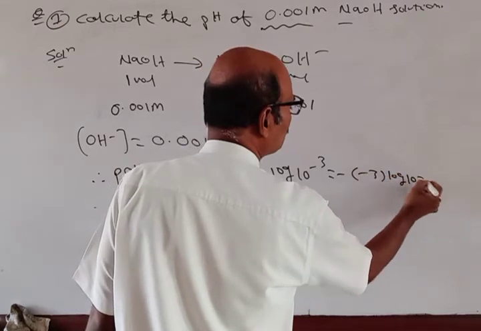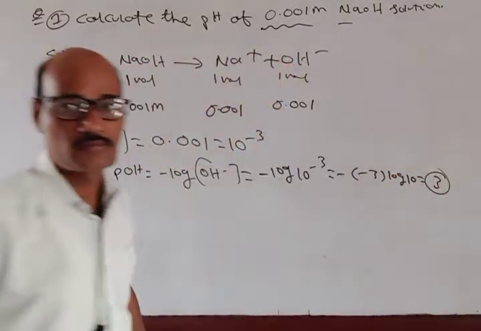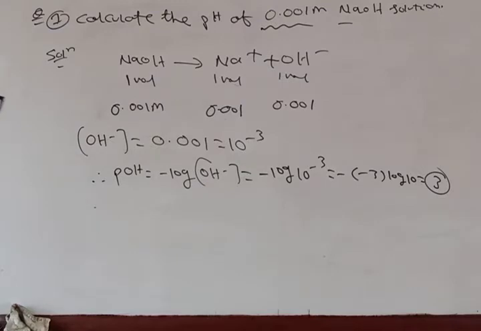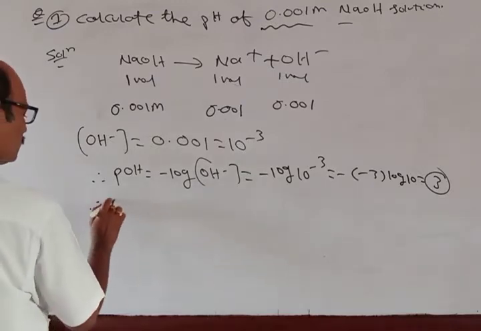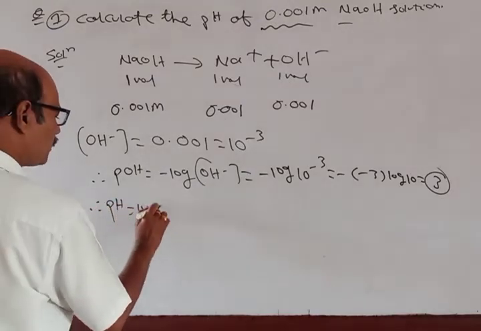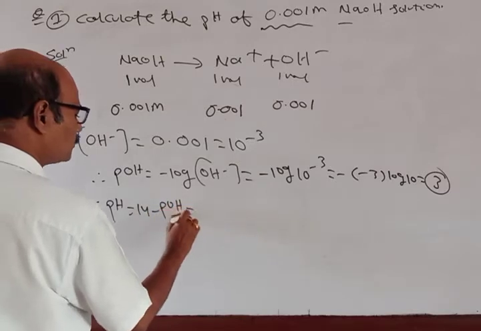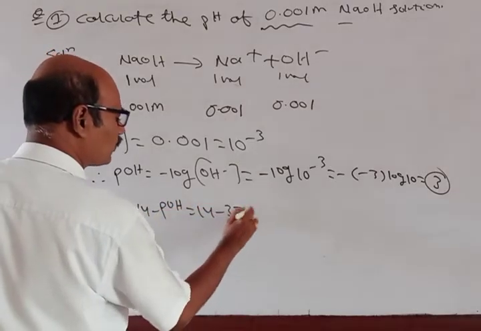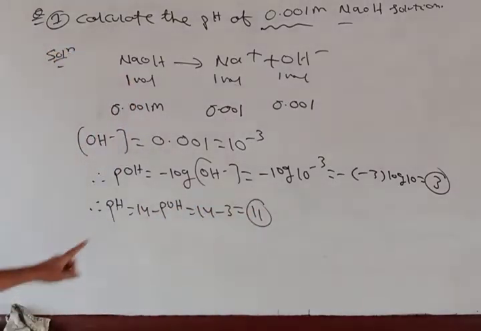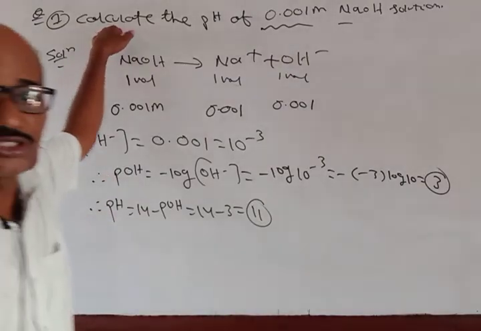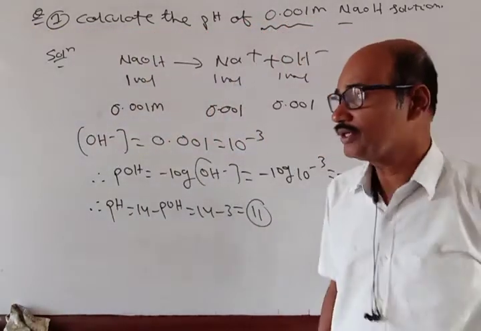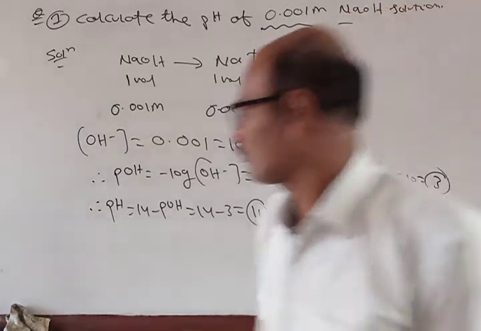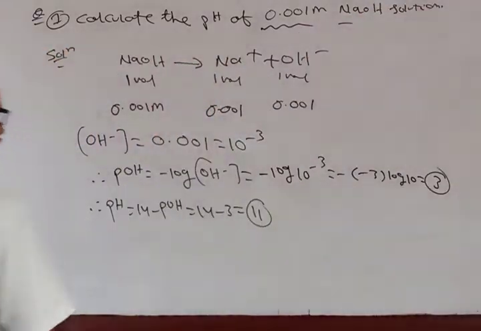Log 10 equals 1. Therefore pH is equal to 14 minus pOH, equal to 14 minus 3, equal to 11. So the pH of this solution is 11. Right? Question number 2.